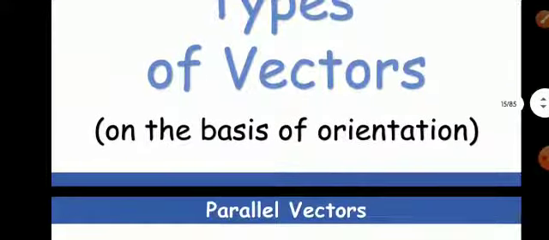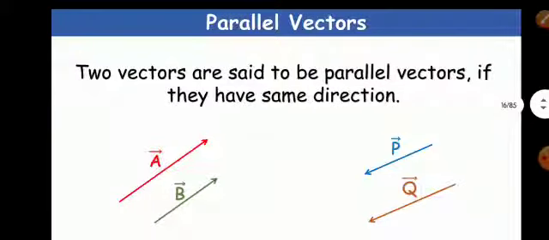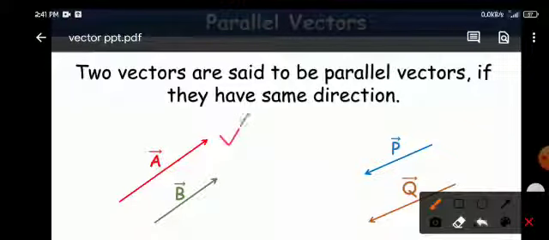Now, types of vectors on the basis of orientation. Let us see some definitions. Parallel vectors. Two vectors are said to be parallel vectors if they have the same direction. You can see the direction of A vector and B vector is the same, but it is not necessary that their magnitude is also the same.